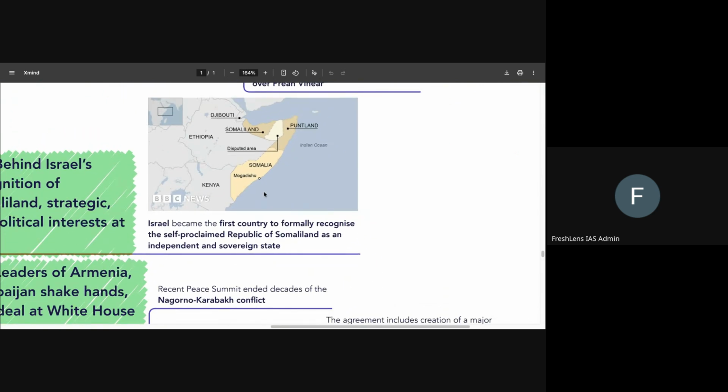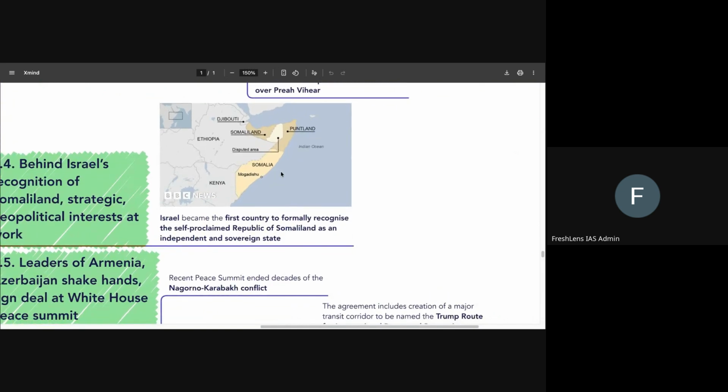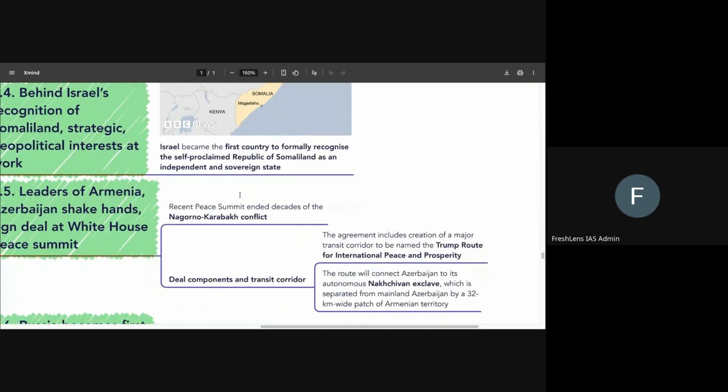It is an autonomous area. Currently, Somalia does not believe that and does not accept that it is an independent part. Okay? But Somaliland considers itself an independent and autonomous region.